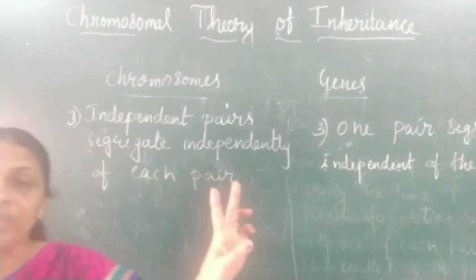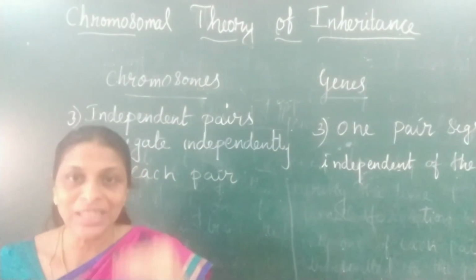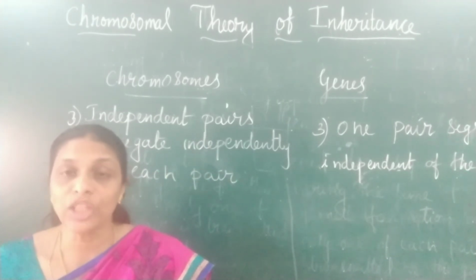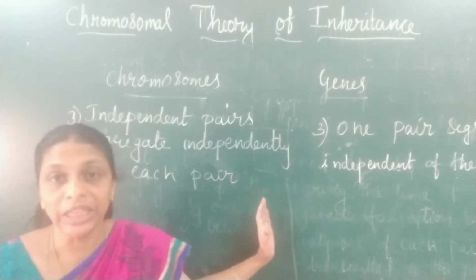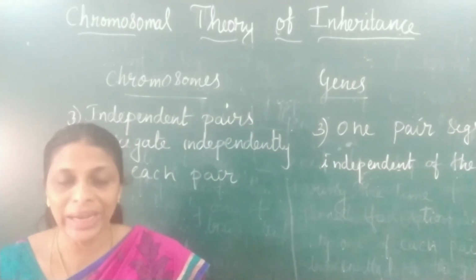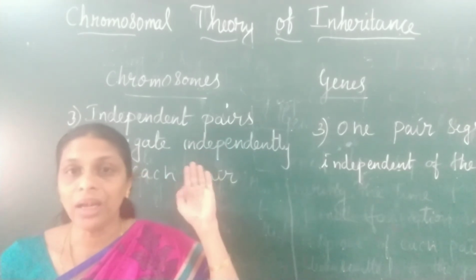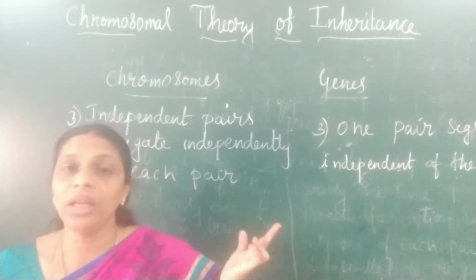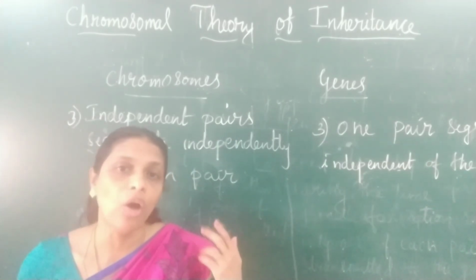These 3 points are actually from the 3 laws of Mendel. This chromosomal theory of inheritance is just an improvisation of Mendelism. From his monohybrid cross, Mendel explained the law of dominance, and from the monohybrid cross itself, the law of segregation.